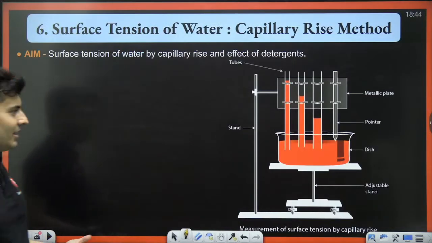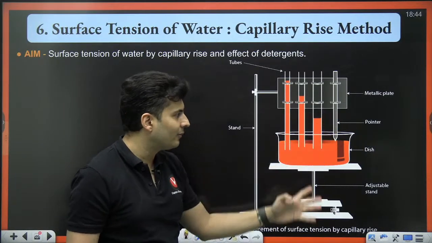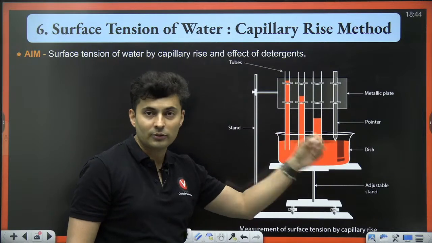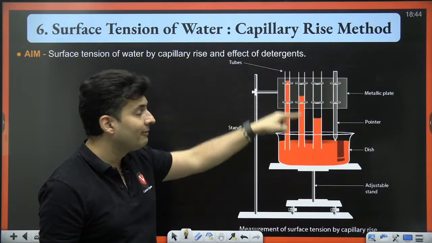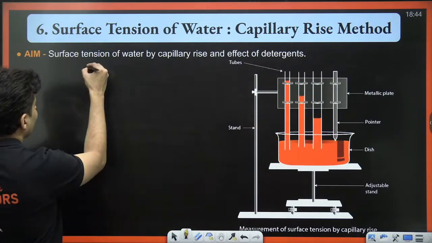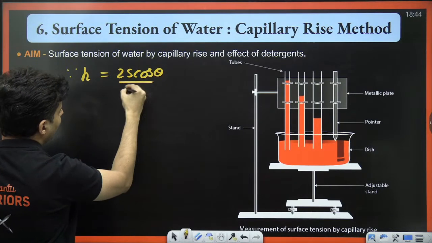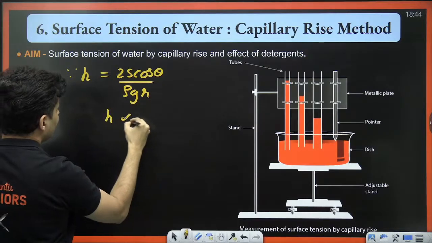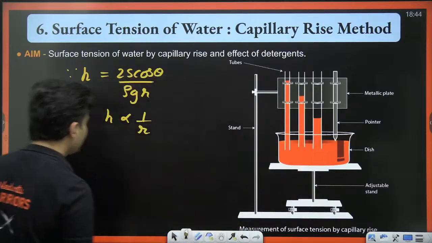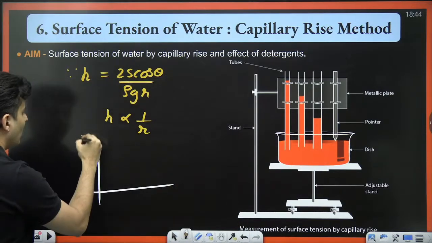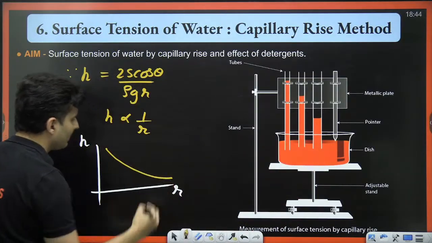Now it so happens that for the same liquid, if you use different sizes of radius or capillaries, the height rise or fall will also be different. Reason being, since h is 2S cos theta by rho g r, h is inversely proportional to r. That's the reason why if you draw a graph of h versus r, it will look something like this.